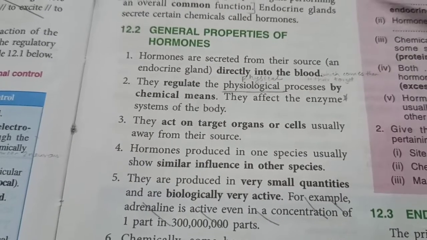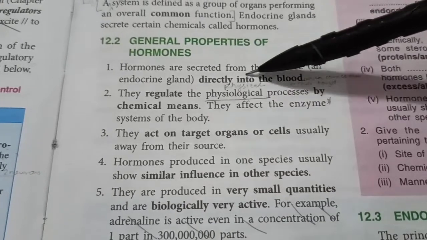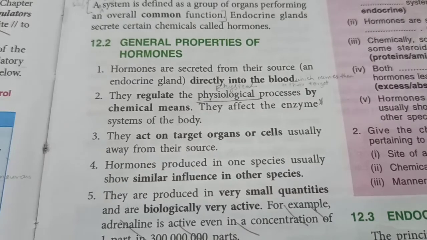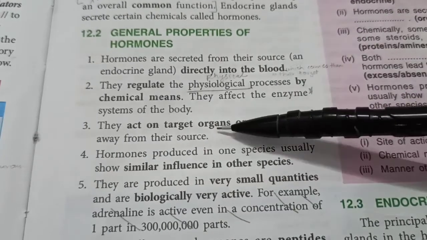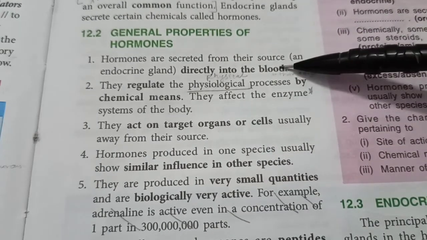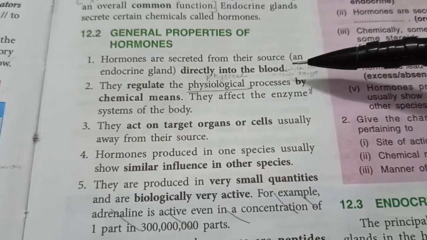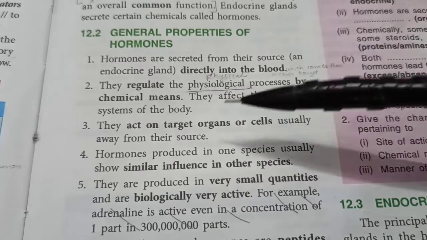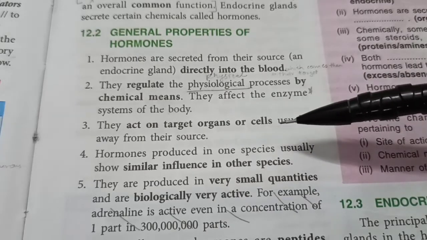Now let's study some general properties of hormones. They're secreted directly into the blood. They regulate the physiological processes, that is physical processes. They act on target organs or cells. So even though the blood will carry the hormones to all the parts of the body, they don't affect all the parts of the body. They affect only the target organs or cells.